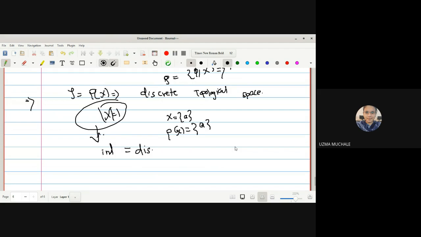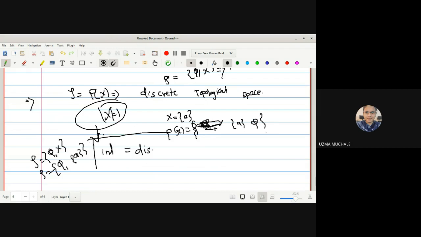Because in the indiscrete topological space, what elements will come? Tau is equal to phi and X. What is your X? In this case the cardinality of X is 1, so simply singleton a. The power set of X will contain the singleton a and the empty set. So we can say that if the cardinality of X is equal to 1, then the indiscrete topological space is equal to the discrete topological space.